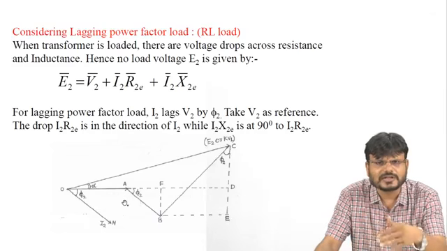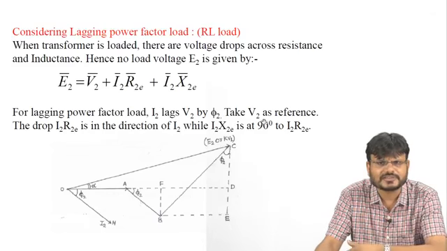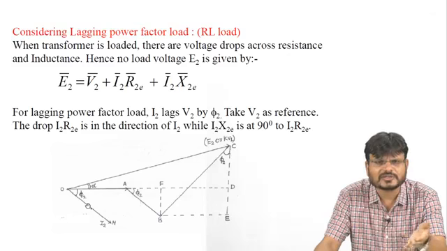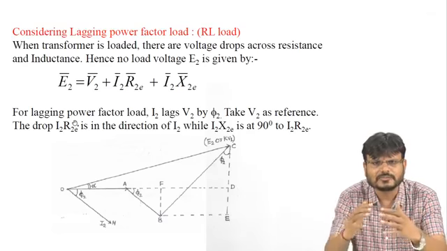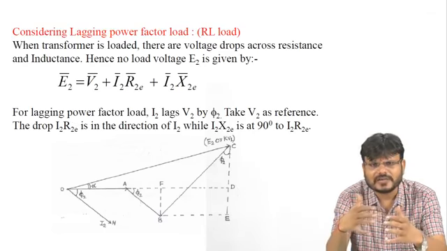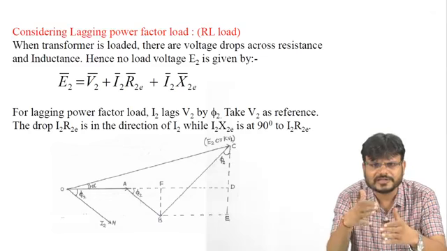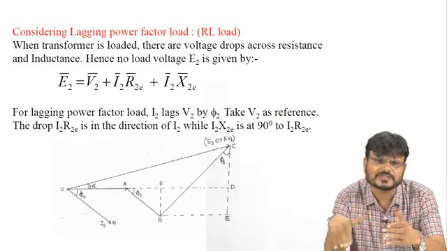If you are drawing this phasor diagram, take V2 as a reference, and I2 is lagging with angle phi 2. There will be some voltage drop across the resistance of the winding, and what is that drop? That is I2 into R2E. As you know, the voltage drop across the resistance of the winding will always be in the same phase as the current.